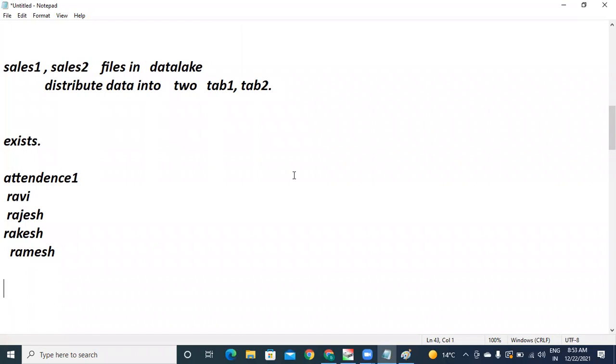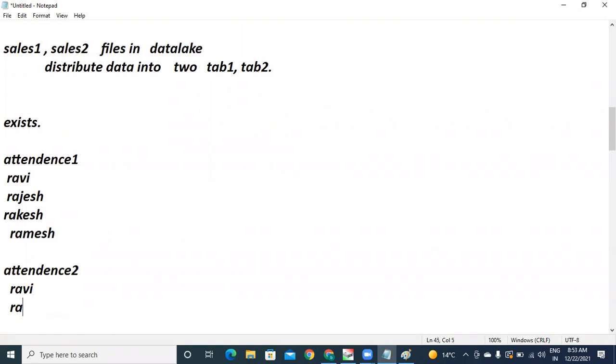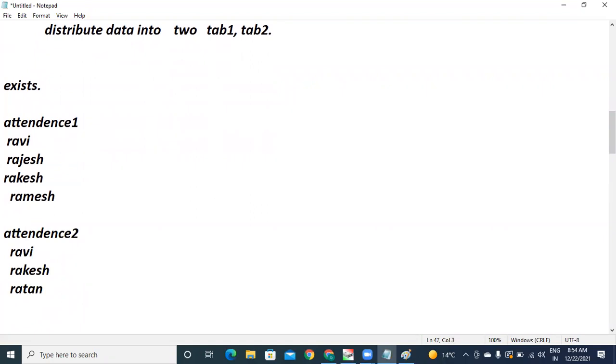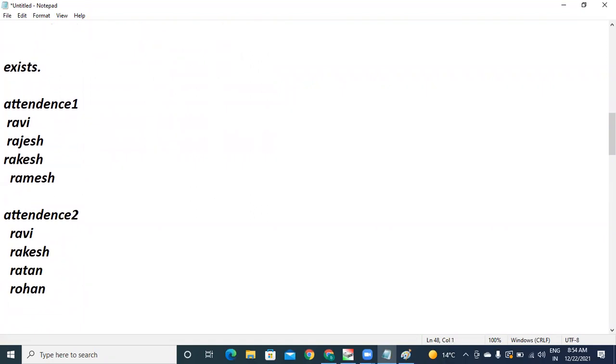Today's class, think that the file is attendance 2: Ravi, Rakesh, Ratan, Rohan. Now how many input files do I have? Think that, of course, it is a small file, no need to use Azure Cloud.